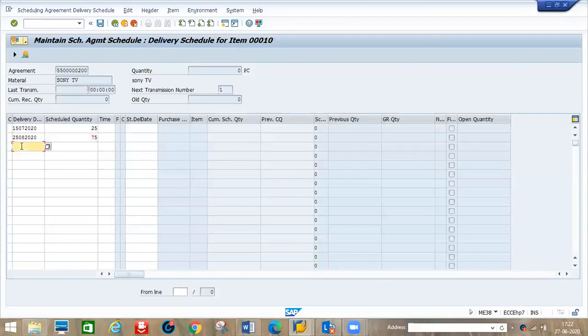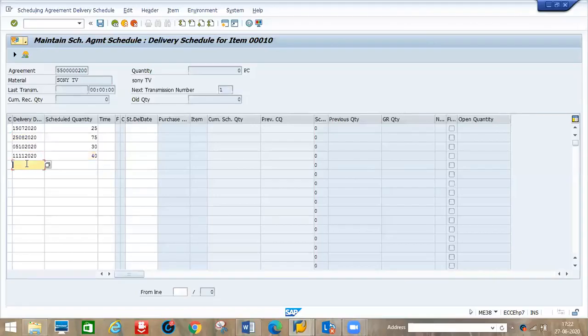Next, maybe 5 October, 30 pieces. Next 11 November, 40 pieces. So how many is over? Still it is there.